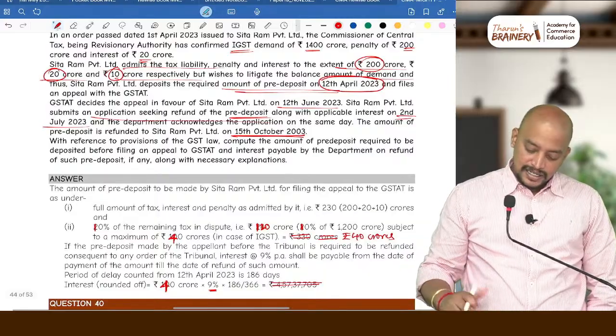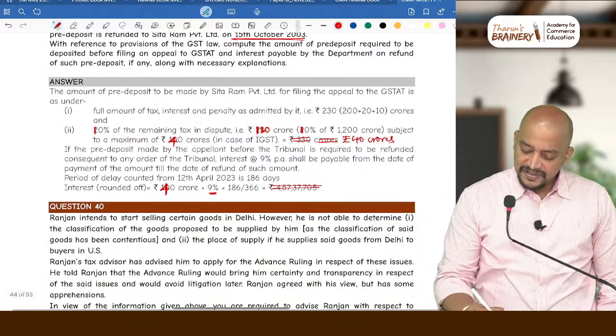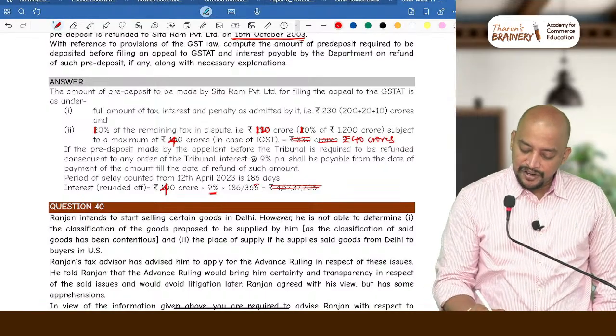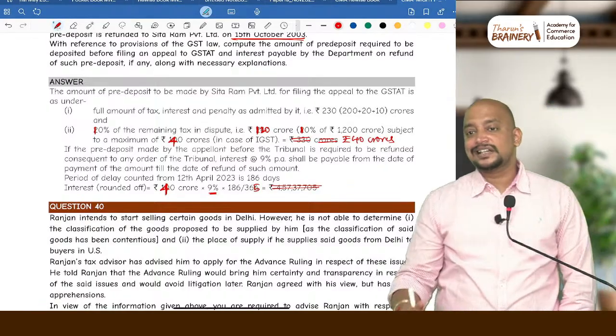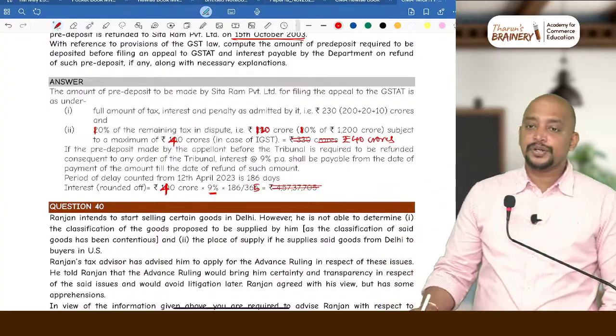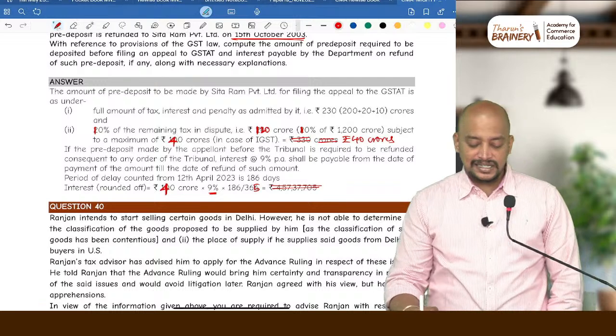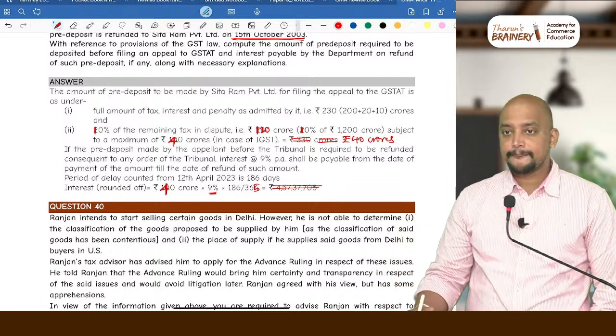So, like 365 itself we can take. Maybe if it is given in 2024, you can take it as 366, otherwise it's 365. Please do the computation. 40 crore into 9% into 186 by 365. How much?